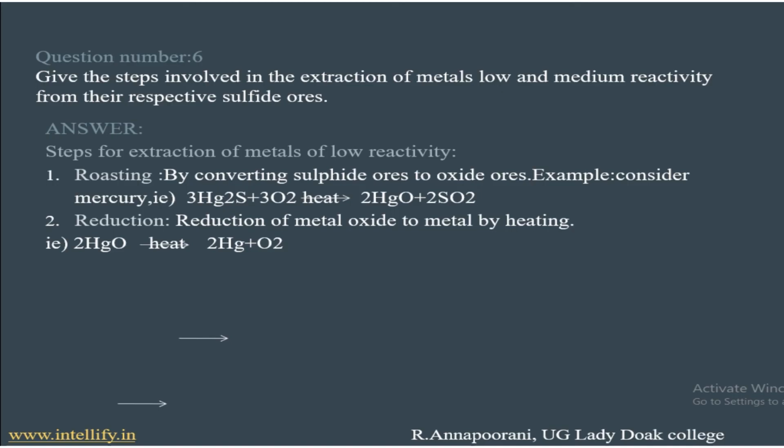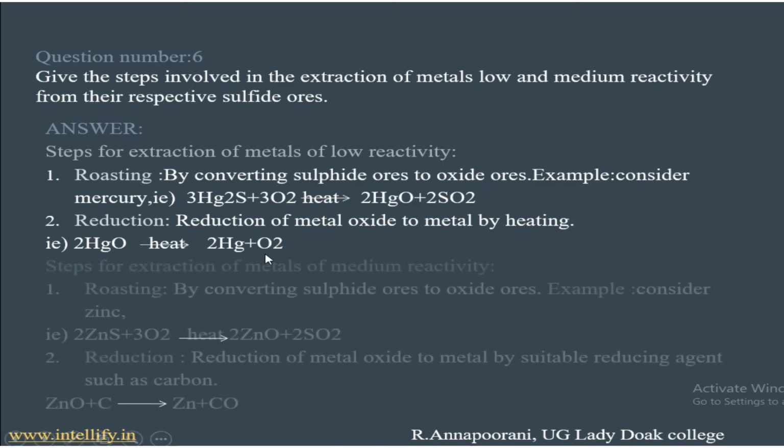First is roasting, converting the sulfide ores to oxide ore. Consider mercury, which is a low reactive metal. When mercury sulfide reacts with oxygen, it forms mercury oxide with SO2. And second process is reduction. Reduction of metal oxide to metal by simply heating. When mercury oxide undergoes heating, it forms mercury with the liberation of oxygen.